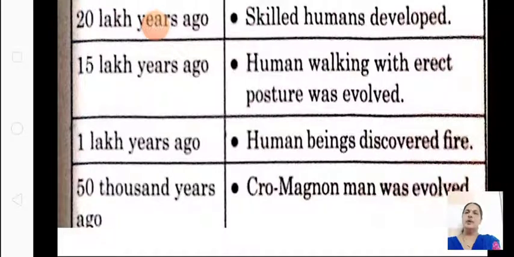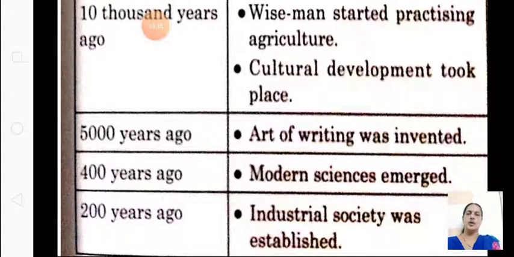Okay, before that, 1,50,000 years ago, Neanderthal man evolved, and he was the first example of the wise man. Then 1 lakh years ago, human being discovered fire. Then 50,000 years ago, Cro-Magnon man evolved. Okay, so you learn this table and you can just jot it down in your book and learn which year what had happened.